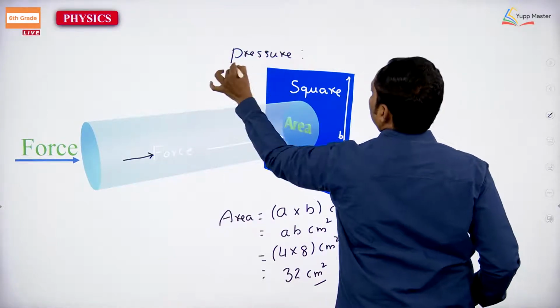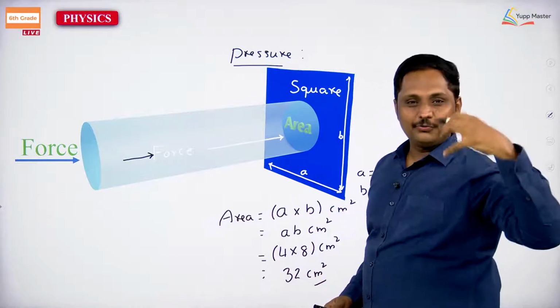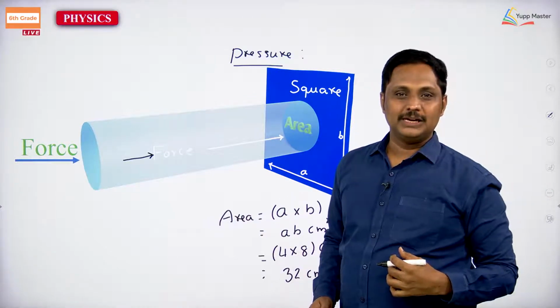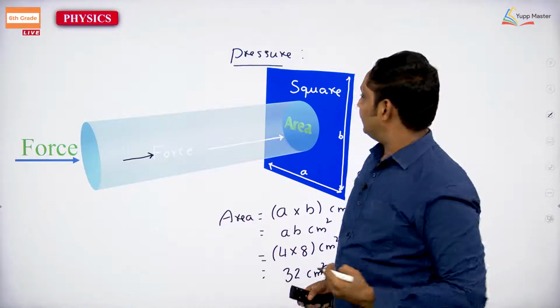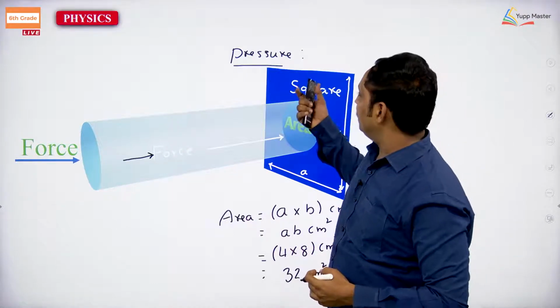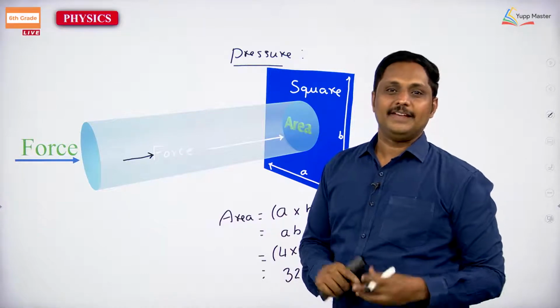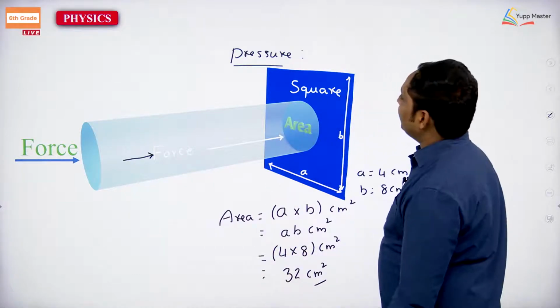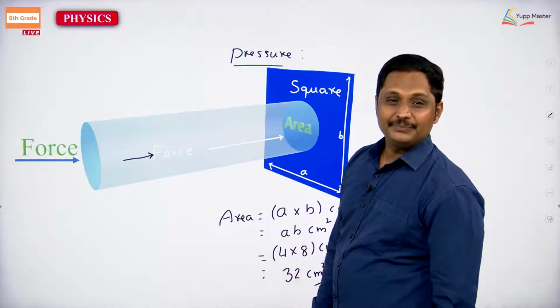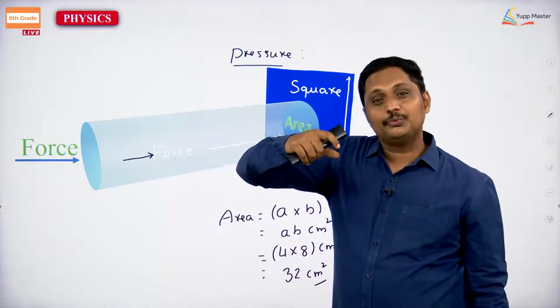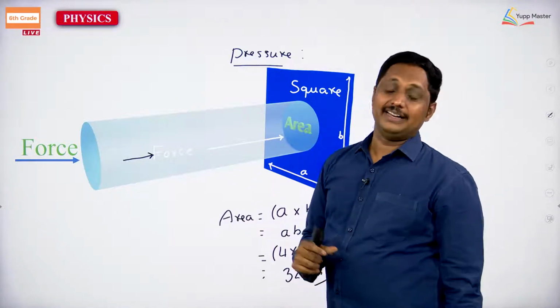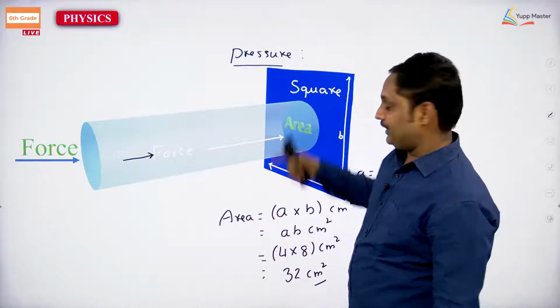Do you know atmospheric pressure also? We often hear the word pressure. You can measure force per unit area, that is equal to pressure. Very simply you will take that.